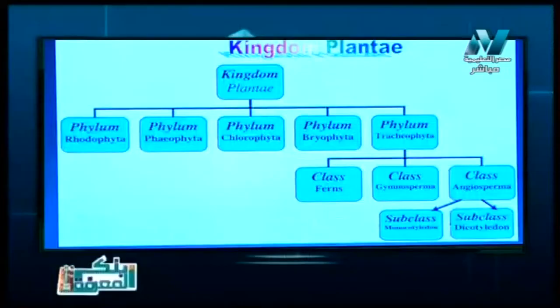So we moved from water to land, and we studied phylum Bryophyta, which includes the plants that live on land but are still connected to water or live in damp soil or moist soil. In the last phylum, which is Tracheophyta, the Tracheophyta includes 3 classes. The first class is ferns, and the fern plants are also terrestrial plants, living on land but in muddy soil or in moist soil.